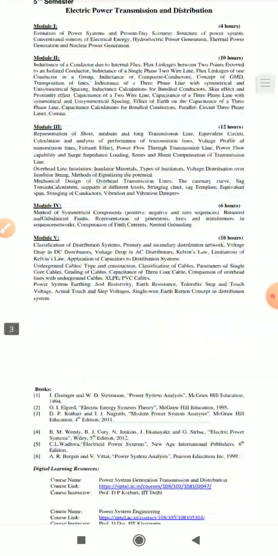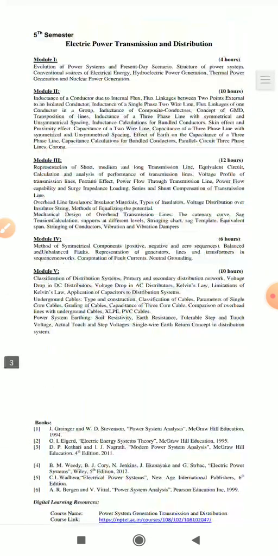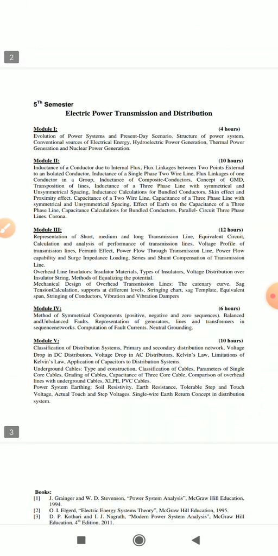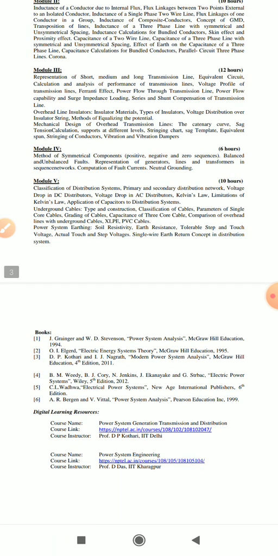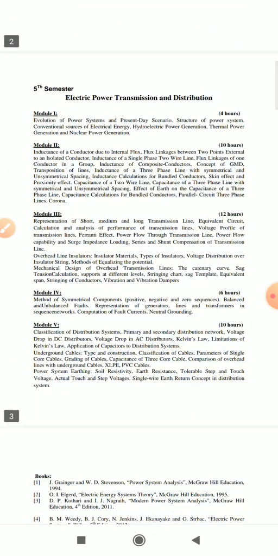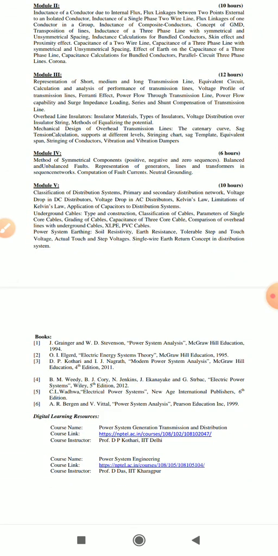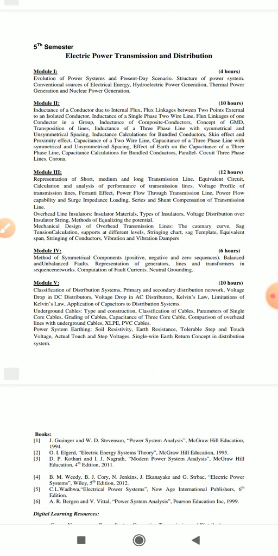And if you go to the detailed syllabus structure, you will find similarities in electrical and electronics engineering. That means your double E and triple E also have similarities. There is no change in the module structure, not a single line is changed.